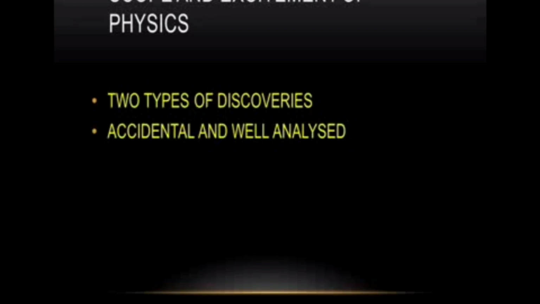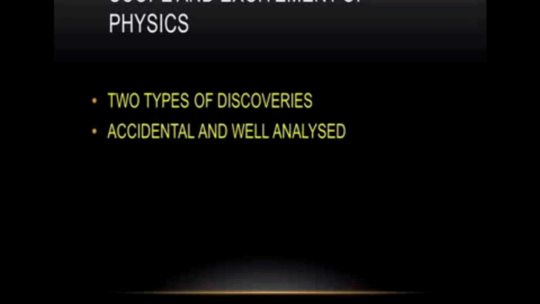So the magnet is not a well analyzed discovery. We accidentally discovered the magnet. After we studied the properties of that magnet, we derived the theoretical things about the magnet. After deriving the theoretical values, we can produce the artificial magnet using the theory. That is an example of accidental discovery.